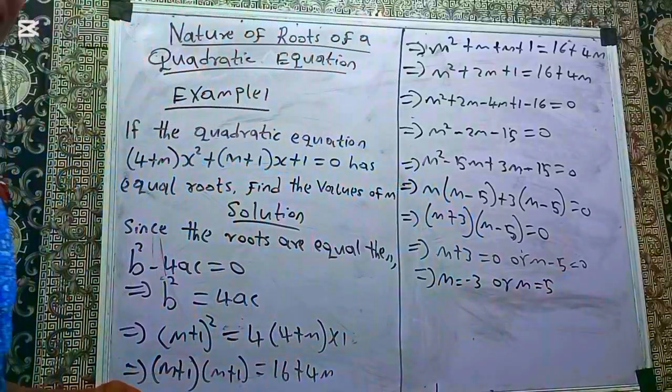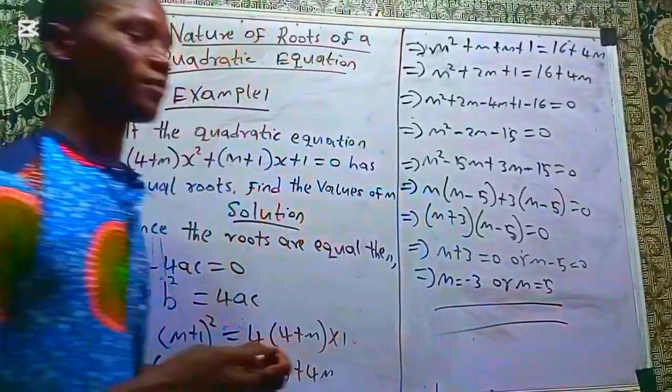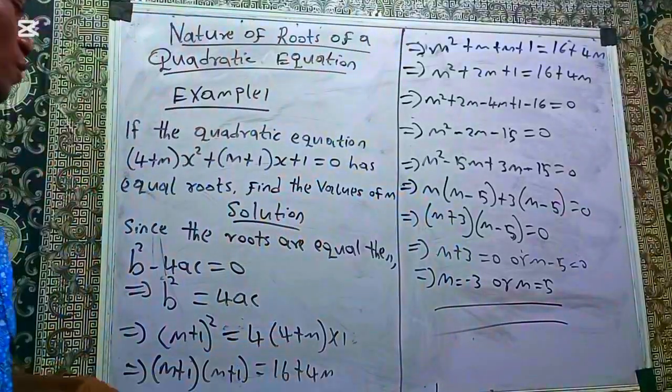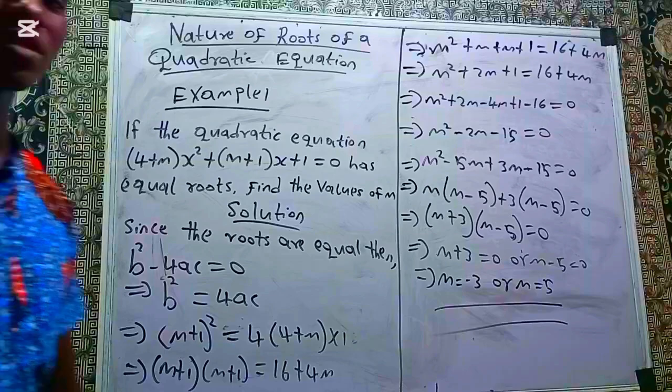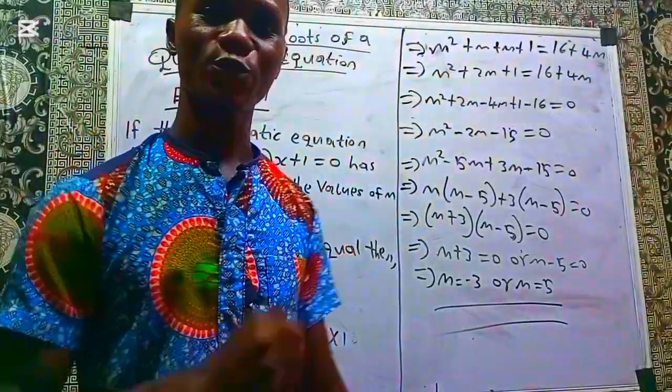So these are the values of m that will make this quadratic equation have equal roots.